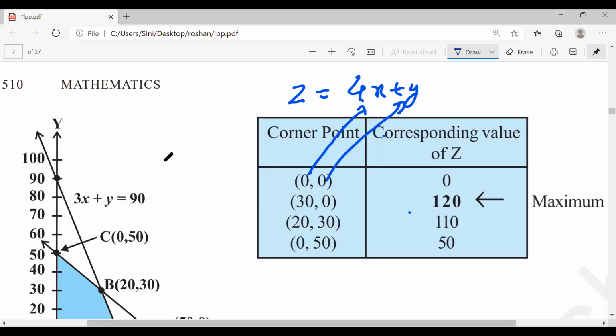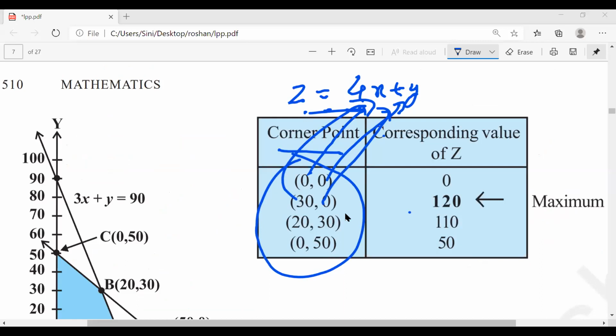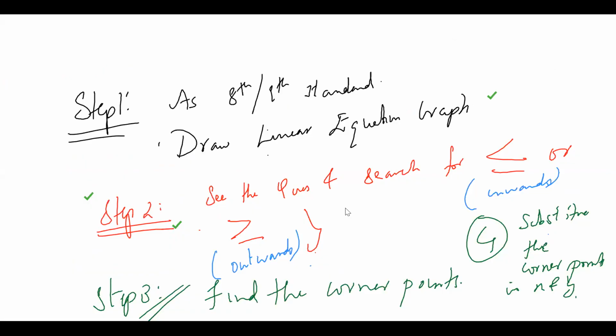After finding the corner points, come to our equation. The question is z is equal to 4x plus y. Corner points, whatever you got from the graph, write them down here. Substitute the values in this. That's it. You will get the answer very fast. Is it clear to everyone? But only with the help of graph paper, you will get the accurate value. That's all. Very simple thing.